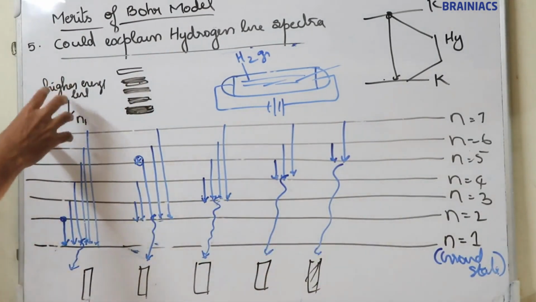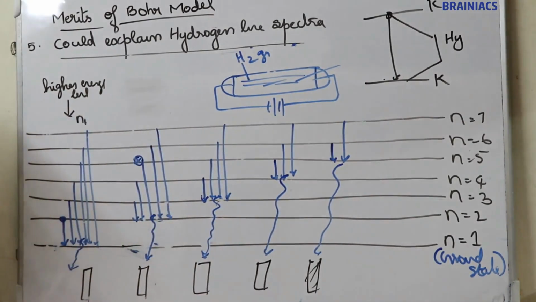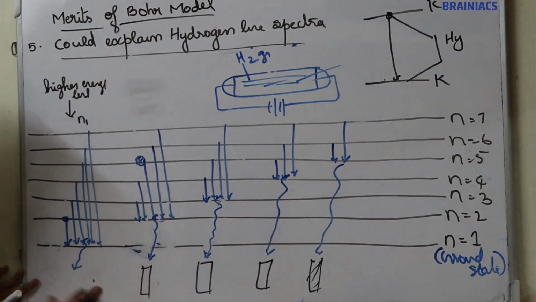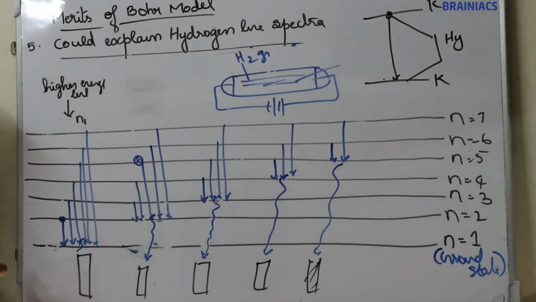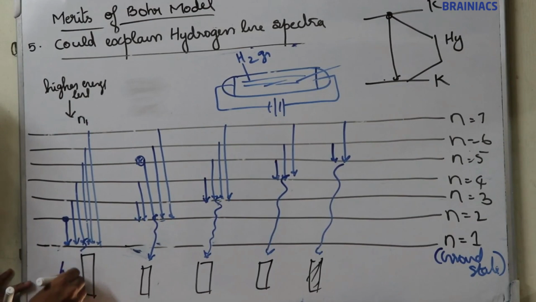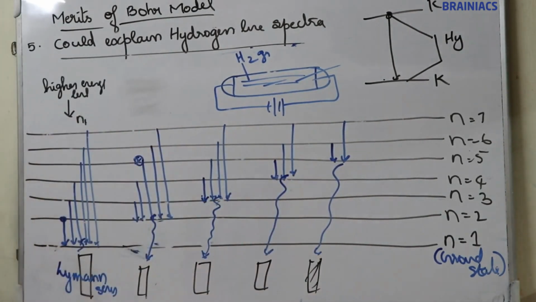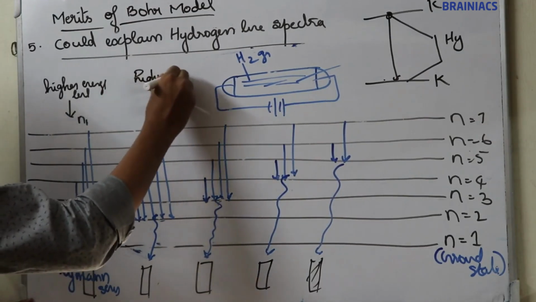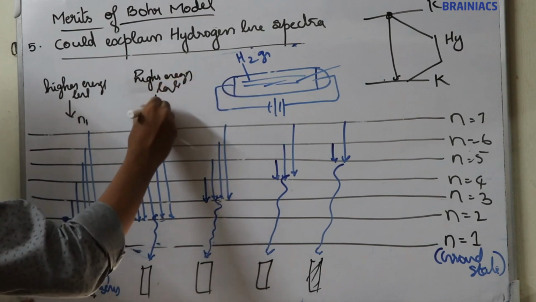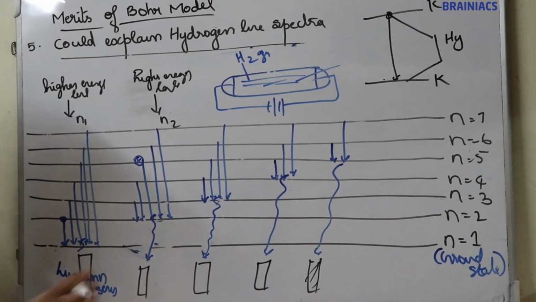First line: when an electron jumps from a higher energy level to n is equal to 1, the line formed is known as the Lyman series. Lyman series. Now, if an electron jumps from a higher energy level to n is equal to 2, the line formed is known as the Balmer series.